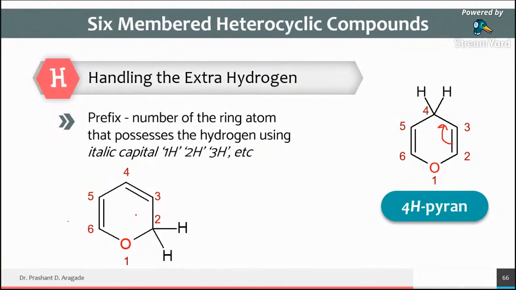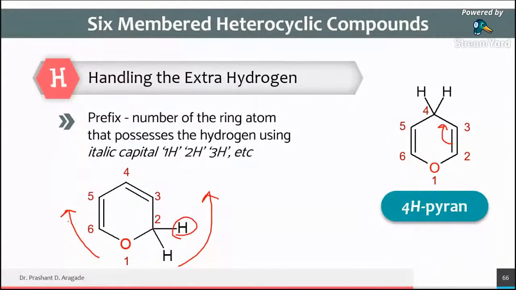So what we get is like this. Now one extra hydrogen is present at this position. Now the question is how to give the numbering, whether you follow the clockwise direction or the counterclockwise direction. So there is one question in your mind: how to give the numbering, clockwise or anti-clockwise?